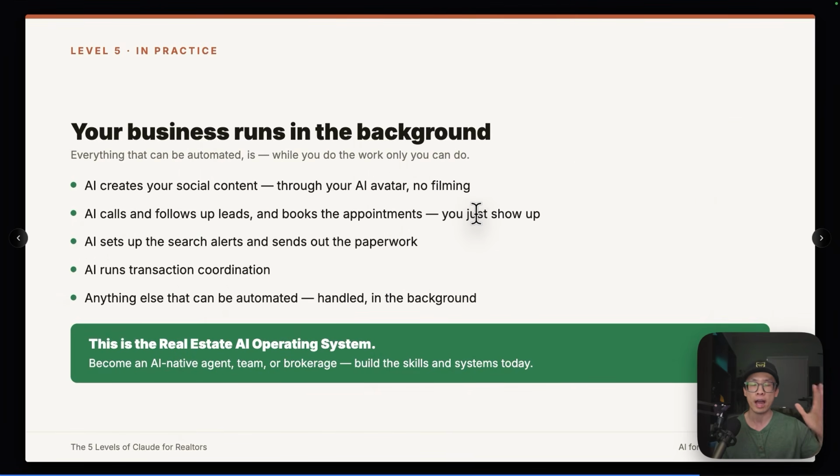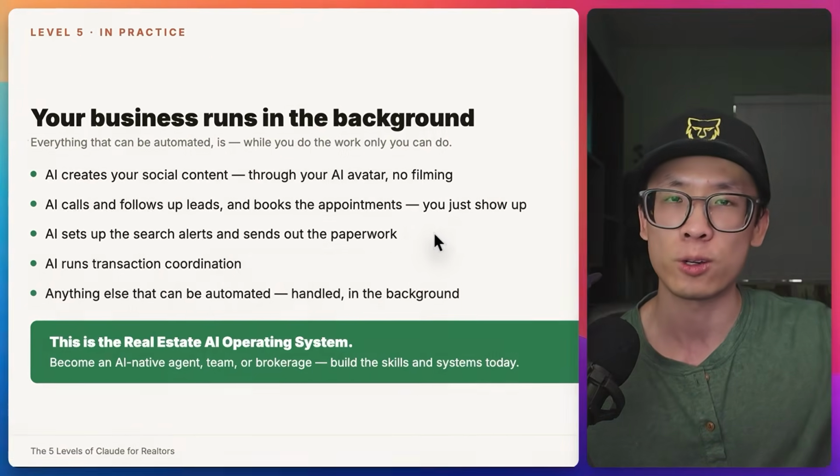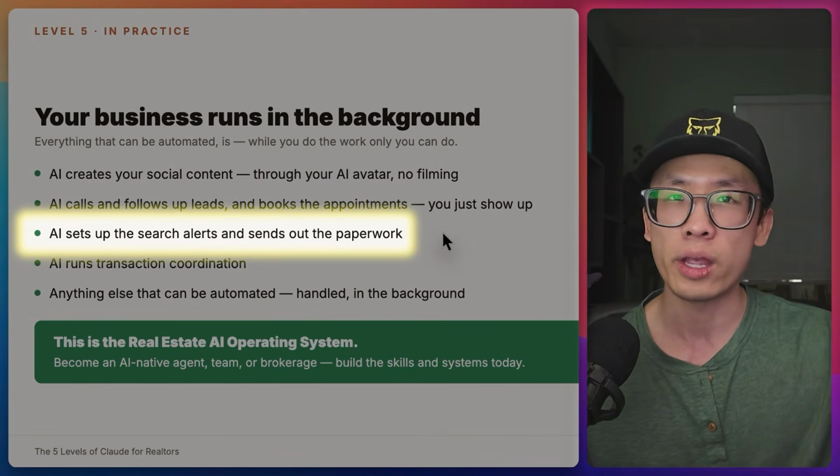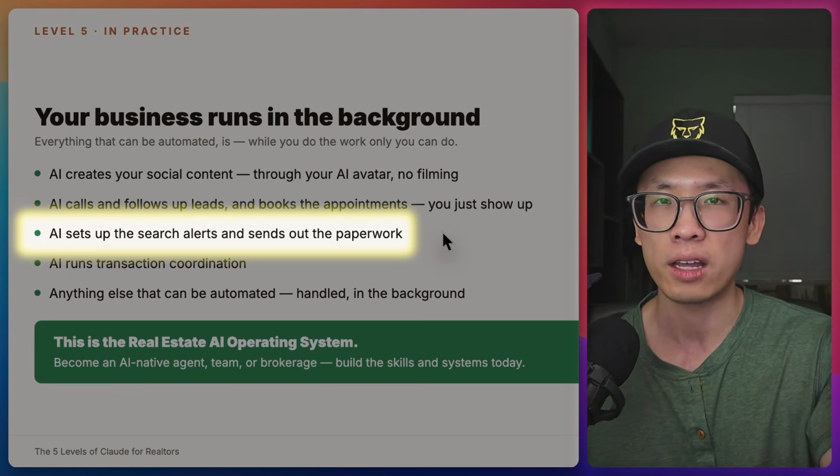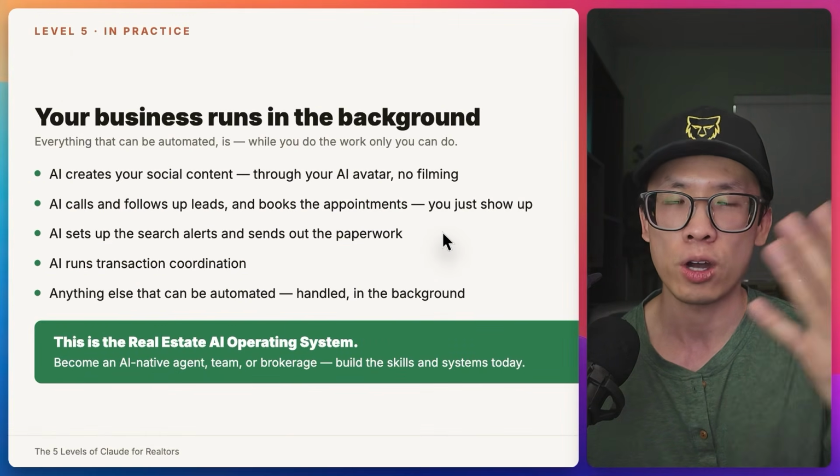I just show up, I be on camera, and I get to talk to them via Zoom. The Zoom meeting has a transcript. AI is going to capture that transcript and know the next steps of what to do. Usually what happens if it's a buyer appointment, I'm going to set up the search alert and understand what they're looking for. All that information is going to be added to my CRM automatically, and all of that is going to run in the background after I talk to the client.